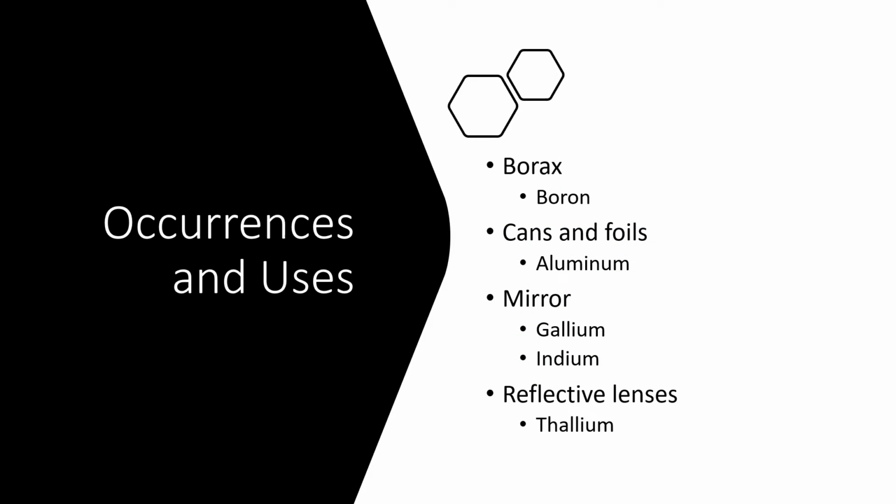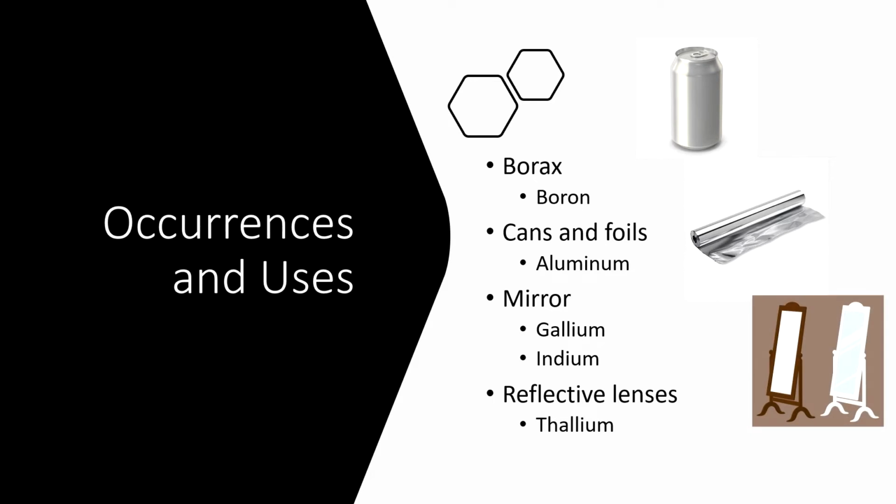The occurrences and uses of these elements: we see boron in borax, we see aluminum in, of course, cans and foils, we see gallium and indium in mirrors, and we see thallium in reflective lenses.